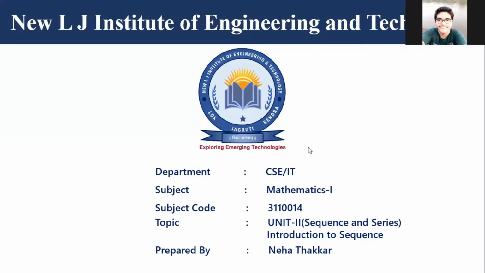Ma'am, it is a set of numbers in a particular order. Okay, so it's a set of numbers, right? Or we can say an ordered set of numbers which will be arranged in some sequence, right? Yeah, a set of numbers in a particular order. Okay, a collection of objects, a set of real numbers. Yeah, that is the exact definition. That means a set of real numbers.